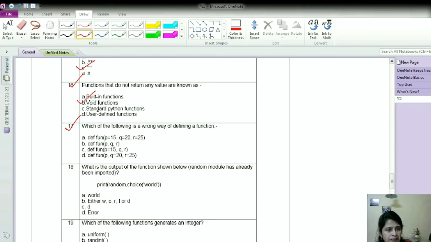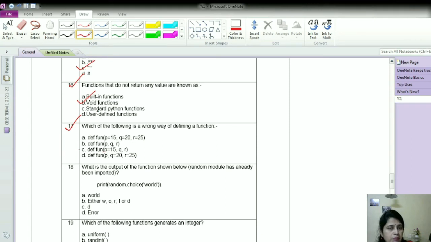Now option C, def1 p equal 15, q, r. So in case of default arguments, you will have to keep in mind that when we are giving default value to the leftmost parameter, we cannot skip the values which are on the right hand side. So q and r, we have skipped the values for that, and we have given for p equal 15.